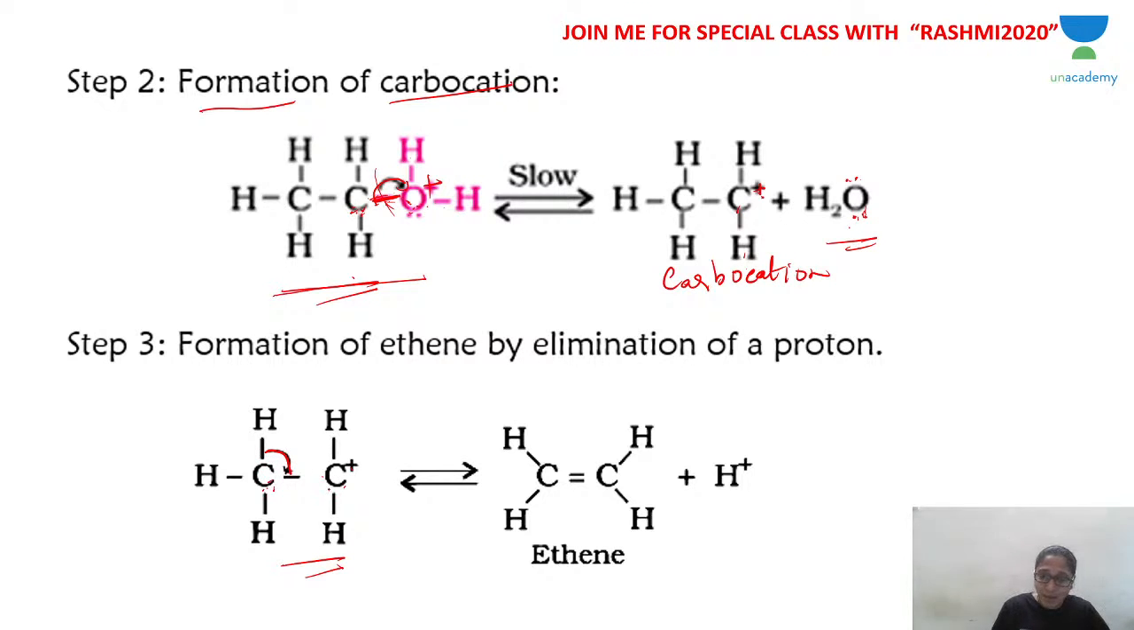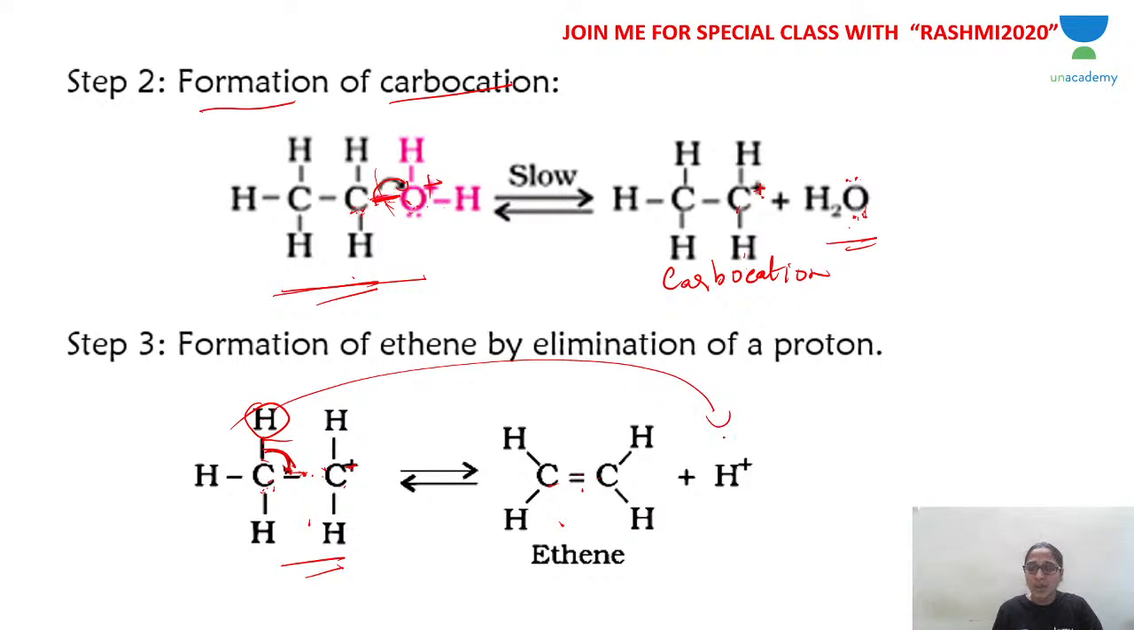You remove one hydrogen, and the electron pair between carbon and hydrogen you bring between carbon and carbon. So a carbon-carbon double bond forms, and the carbon gets back the electron it lost. One electron goes to carbon, and the second electron of hydrogen, this carbon will get. So the valency of carbon is satisfied, and from the carbocation you get ethene just by eliminating a proton.